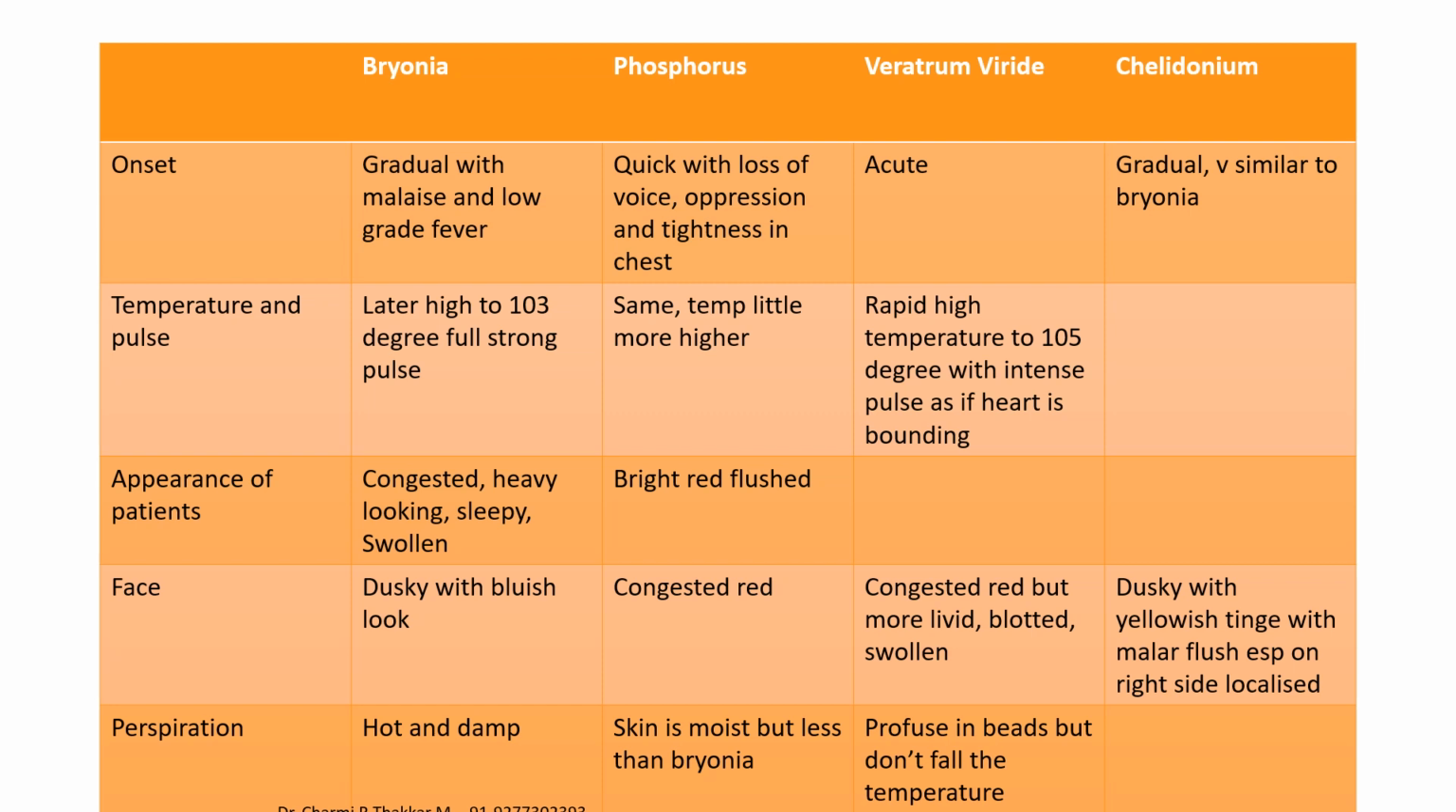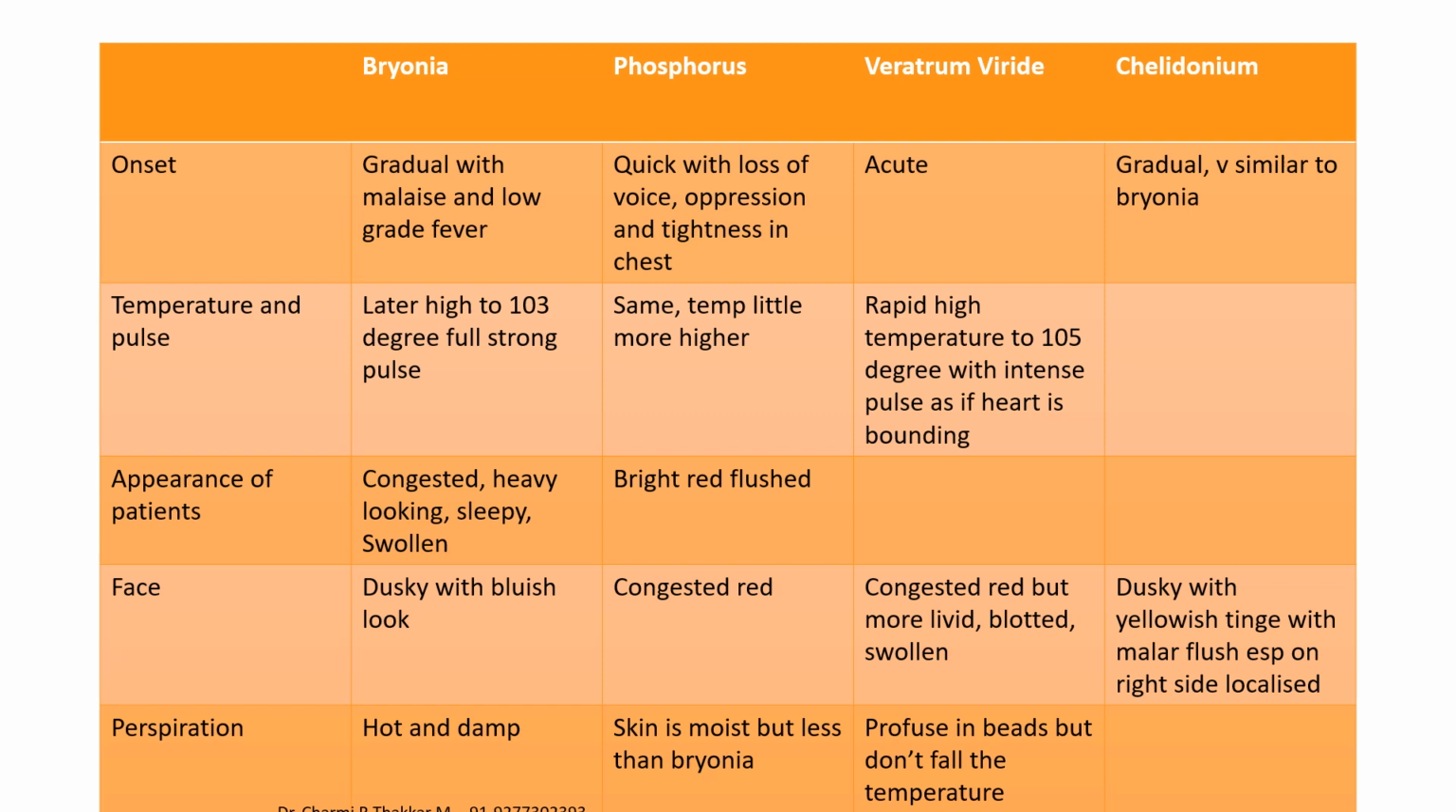Almost in the same line as incipient pneumonia, in the frankly developed pneumonia also, we have to see the onset, which can be gradual or acute. We have to check the temperature, which can be very high, as in veratrum viride, with an intense pulse, as if the heart is bounding, or in bryonia, which can be up to 103 maybe, with a full strong pulse. We have to see the appearance, where in bryonia it is congested, heavy, sleepy, swollen. In phosphorus it will be bright red or flushed.